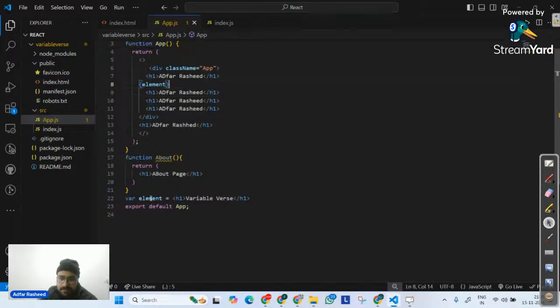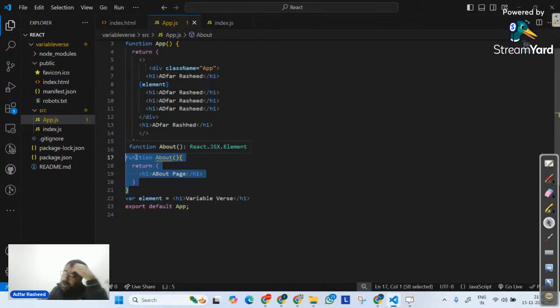Remember that. But will this About be visible in the output automatically? Will this About be visible? No, it won't be. Right? It won't be. Why? Because, Sarji, you have defined a function in JavaScript, but you have not called it anywhere. Unless and until you call this function, how is it supposed to execute or do whatever it's supposed to do? So we have to call it. And where will I call it?